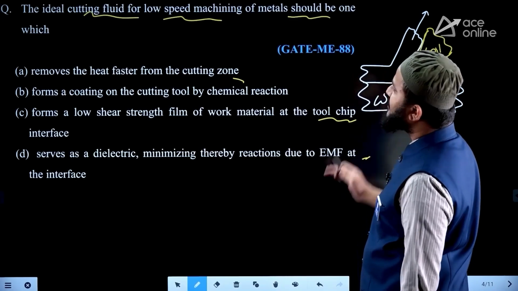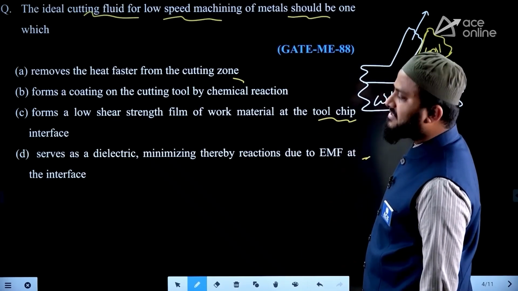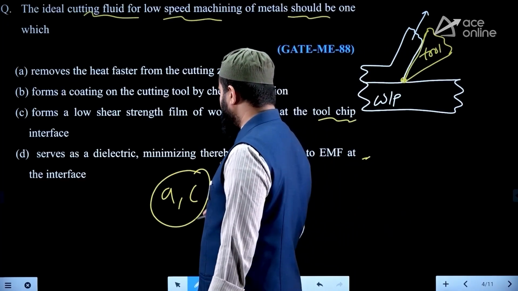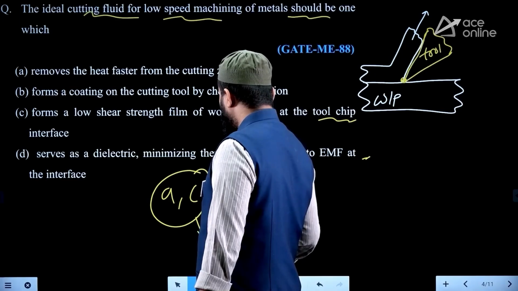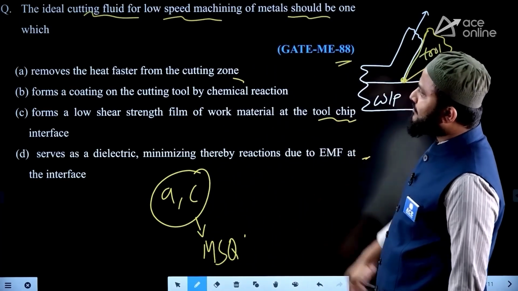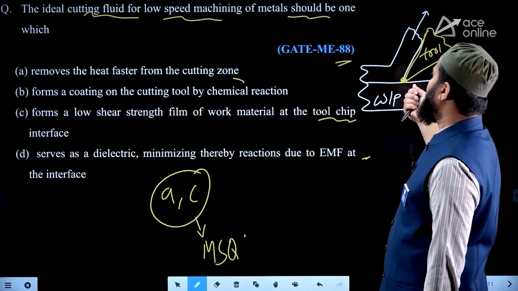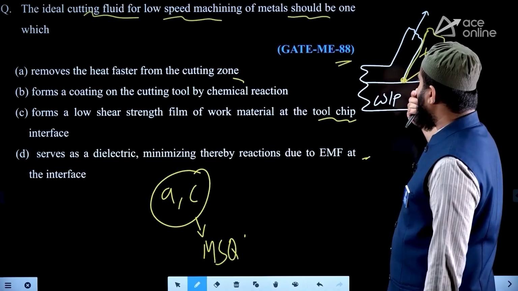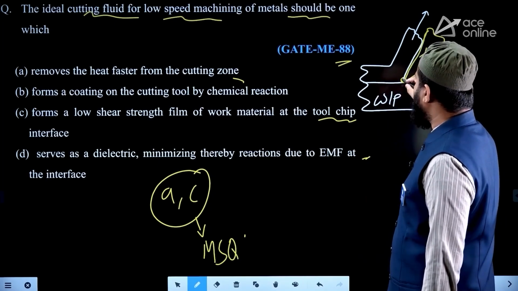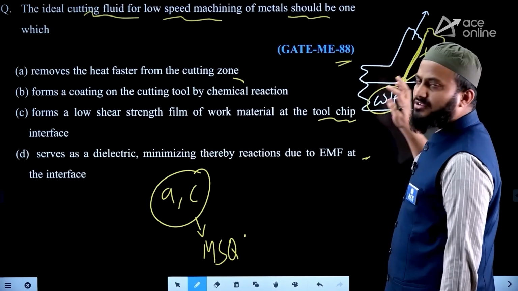So if the same question was a newly introduced MSQ type, then options A and C both would be possible. A and C both are answers if it is an MSQ, but it's an MCQ in an old previous paper. So among these two, look at the purpose of supplying cutting fluid in low speed cutting: you can say to dissipate the heat also, and due to supplying the cutting fluid, the cutting fluid will react with the workpiece surface in low speed cutting.